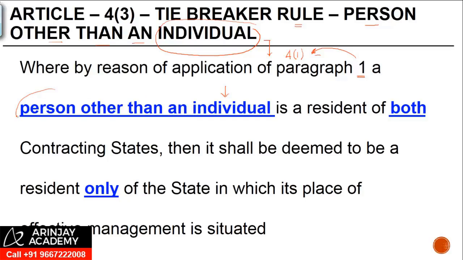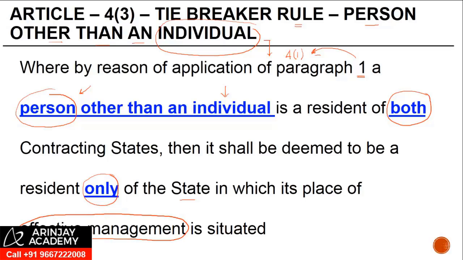So you need to see what is the definition of person in the treaty. If a person other than an individual is a resident of both the contracting states, then it shall be deemed to be a resident only of the state in which its place of effective management is situated.